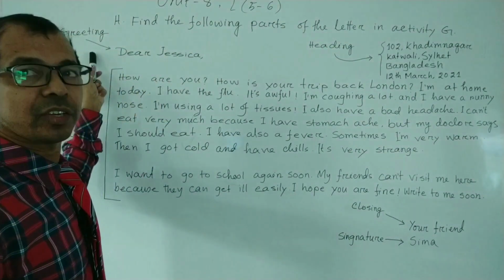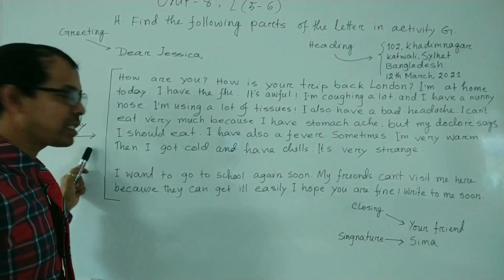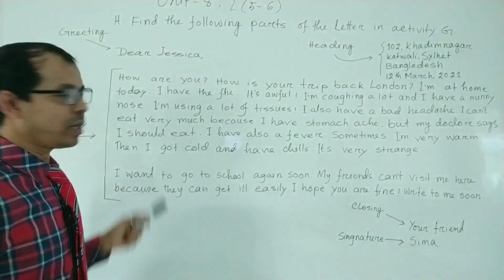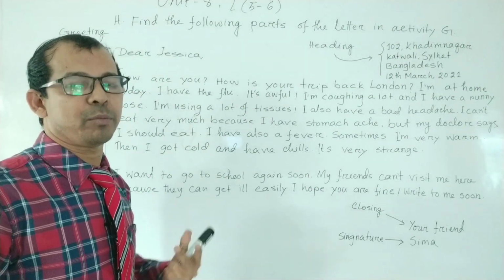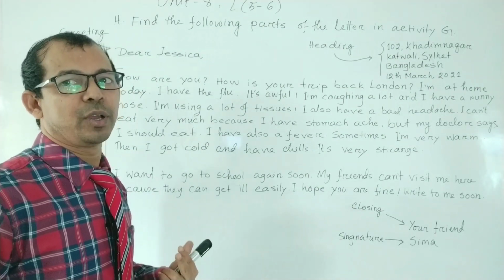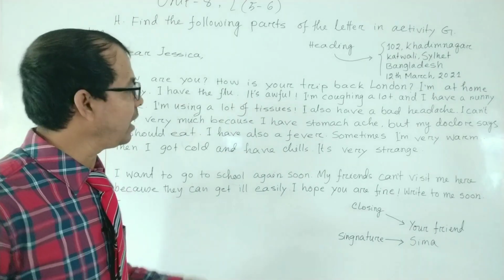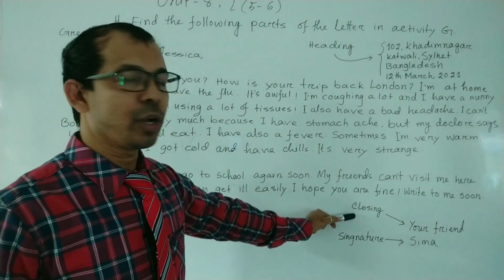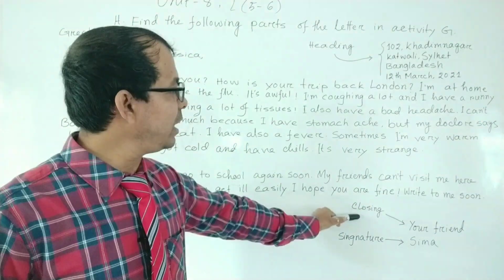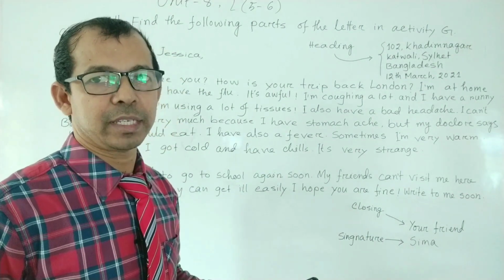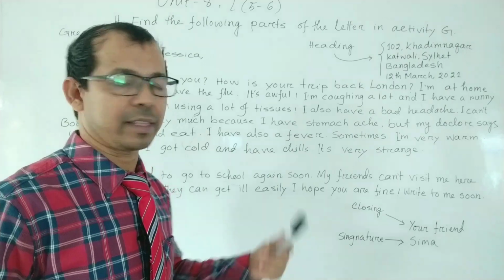So this is called greetings, and from here to here, this is called body. In body we should write the main theme of the letter, that means what we want to talk about. Okay, my dear student, and this is closing or another name subscription. In closing you will write your friend, your sister, your daughter, your loving friend. Yes, like that way.